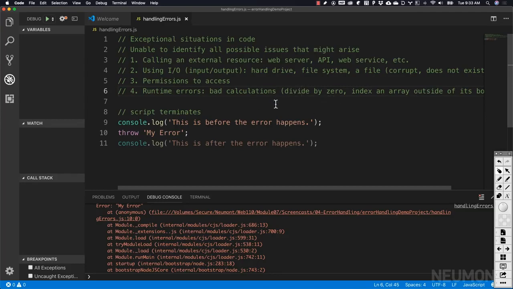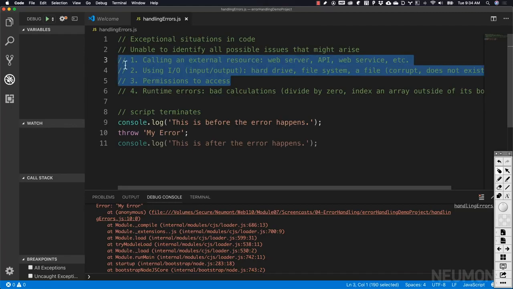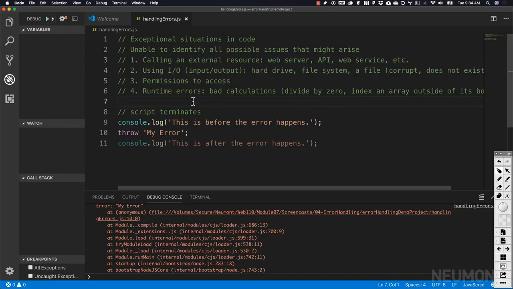This is where we rely on the developer to really think about what they're creating, where they're getting their data, and how they're processing that data, and then trying to figure out what errors they might have at runtime due to some of these exceptional situations. Now, right here we've got ourselves a throw statement which creates us an error object from this string.